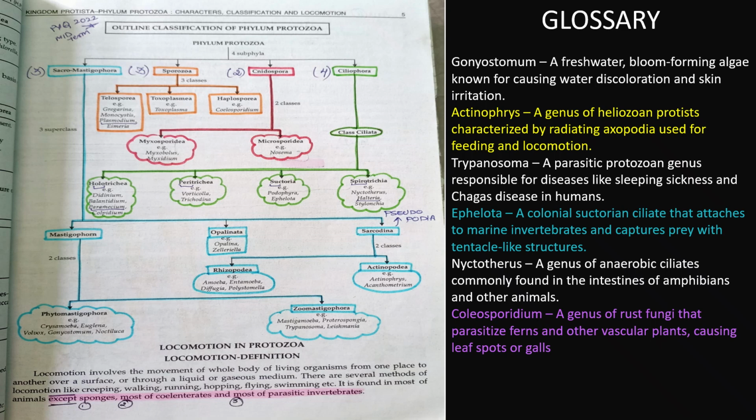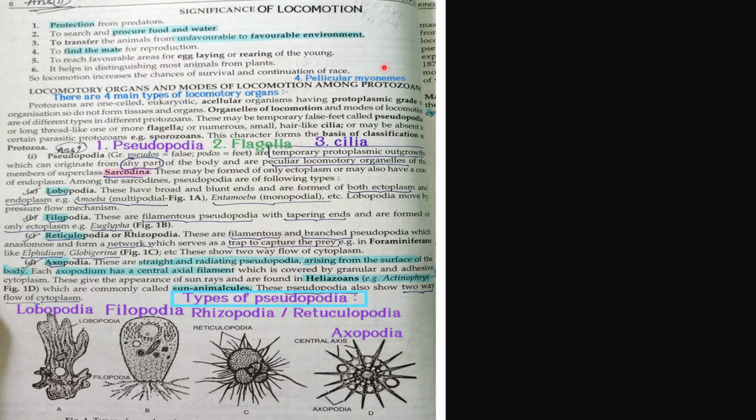Now next is the significance of locomotion. So what is the significance of locomotion? It gives protection from the predators. That means they can move, so they can easily protect themselves, and search for